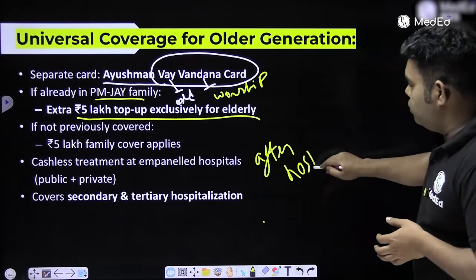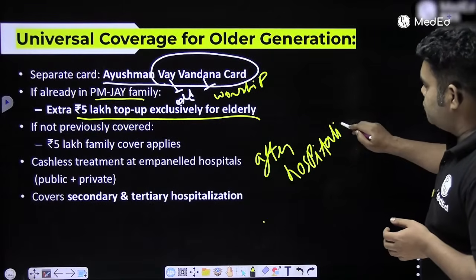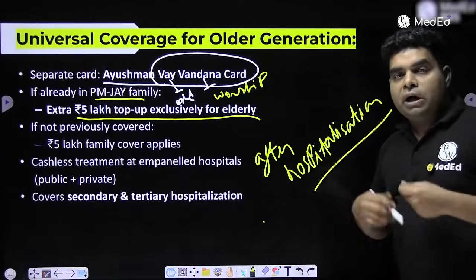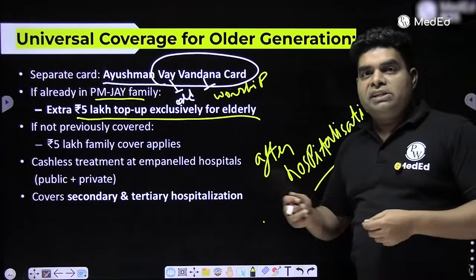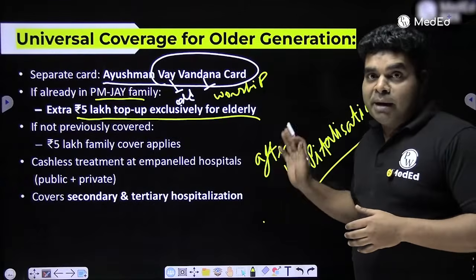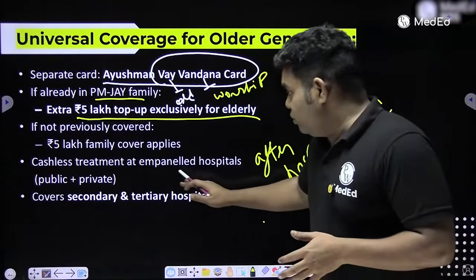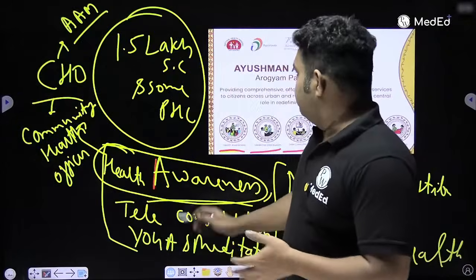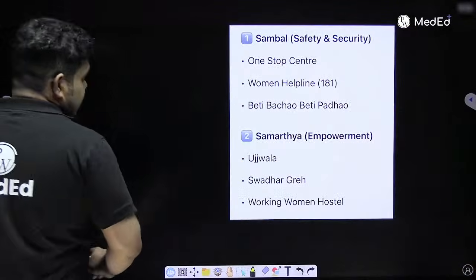This the government does not tell, but this card is useful after you get admitted in the hospital bed. Before that, all the cost of medicine, OPD, investigation, you have to bear from your pocket. And a really poor person will not be able to bear that. But it is only after hospitalization that this card works, and it works in secondary and tertiary care hospitals. So this is the newer thing under Ayushman Bharat.